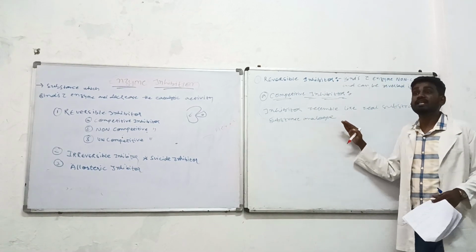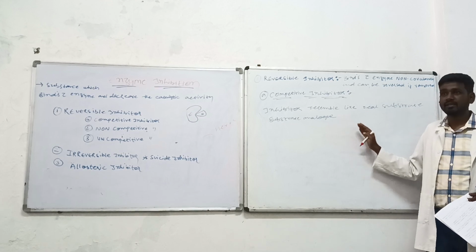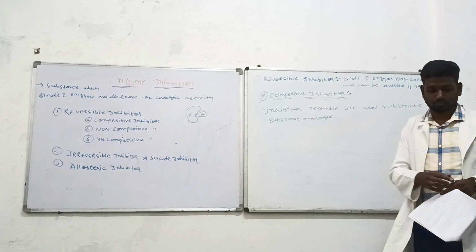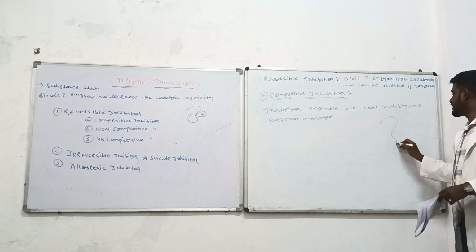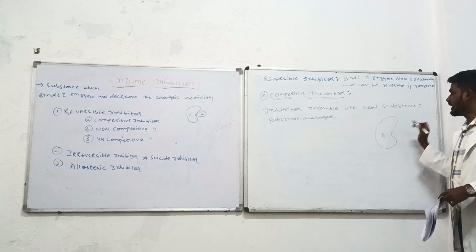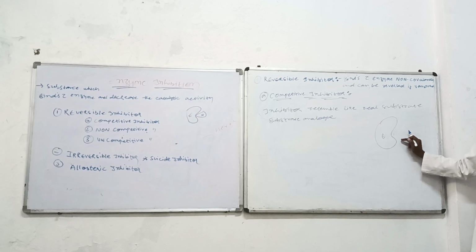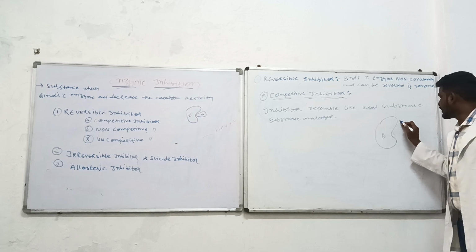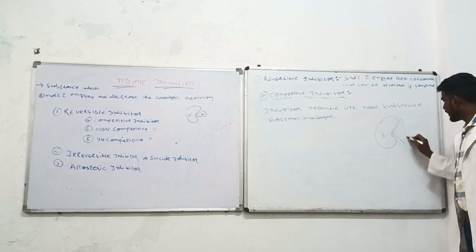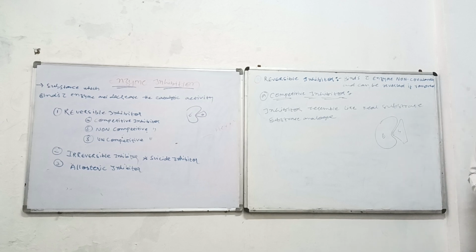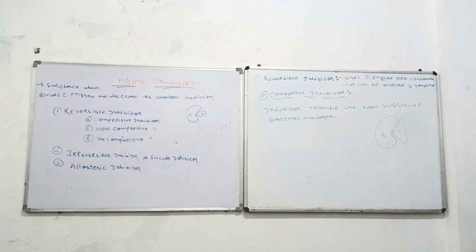But in the case of these inhibitors, for example, this is an enzyme. The cleft-like depression will be called the active site. To fit on this cleft-like thing, the substrate should be in this form, structurally. But there are certain inhibitors which have been designed.